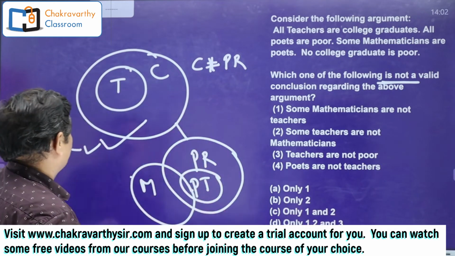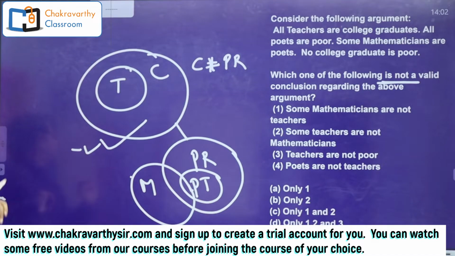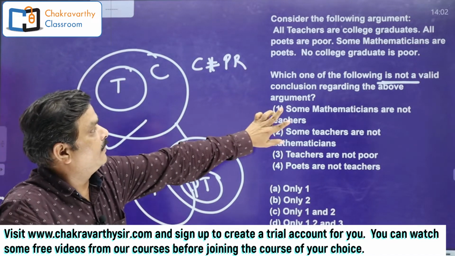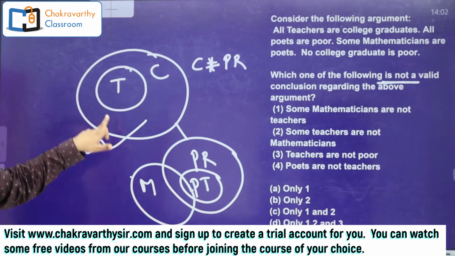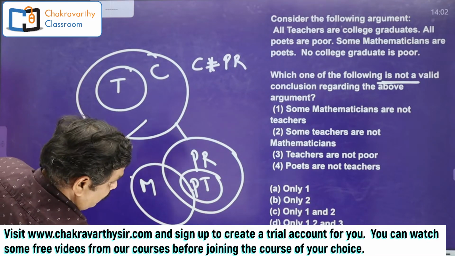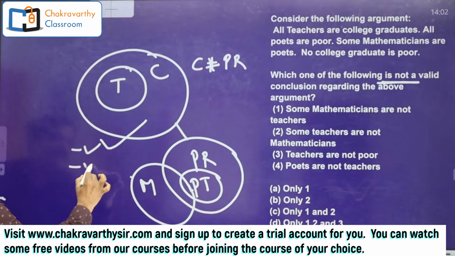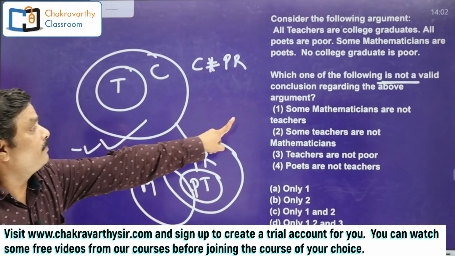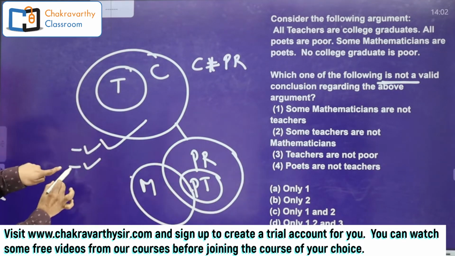Okay, anyway, come back to this. So basic diagram right, always it is right, no need to check this one. Go for the second one. They have given it in the reverse way. What is that? Some teachers are not mathematicians. Now teachers here, mathematicians here. Some teachers are not mathematicians in the basic diagram, that is right. Okay, in the basic diagram this is negative, right. What is this? Some teachers are not mathematicians. So in the basic diagram it is right.